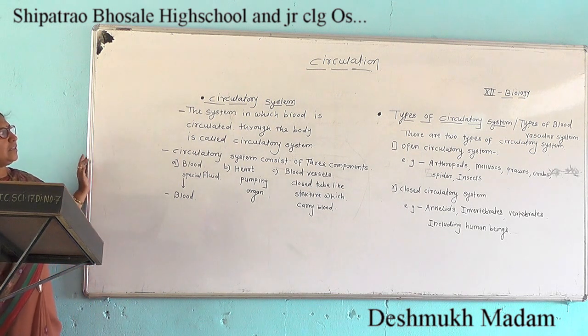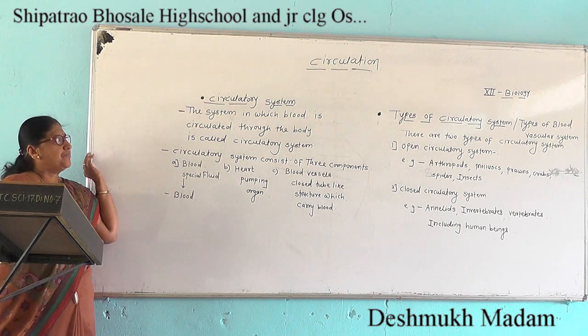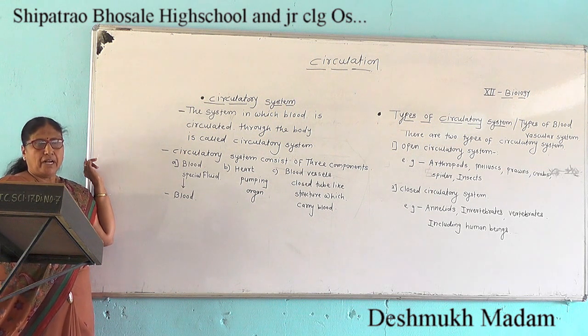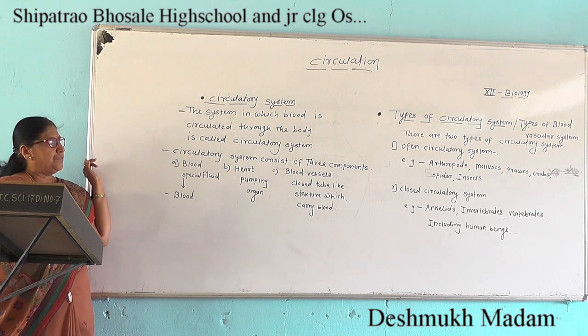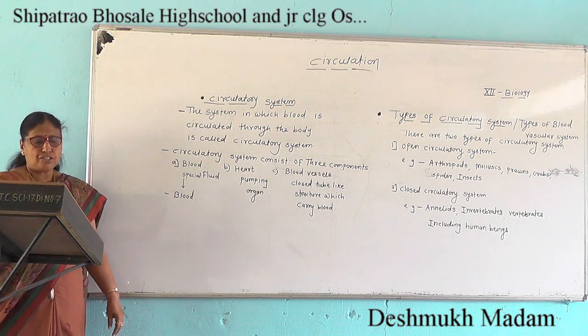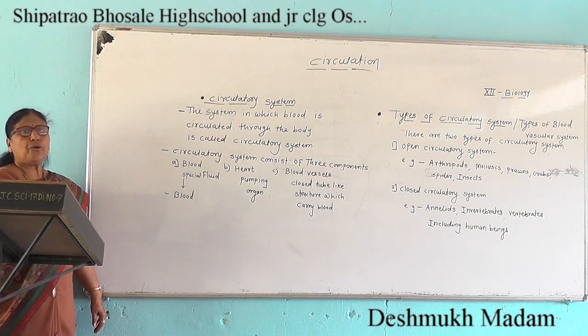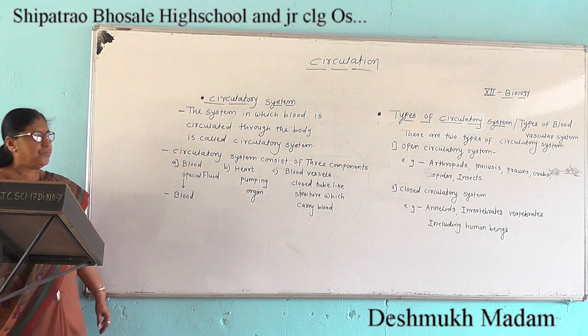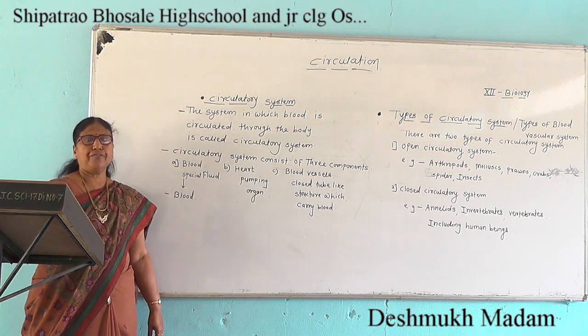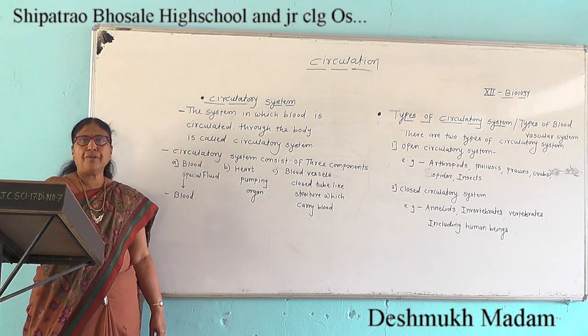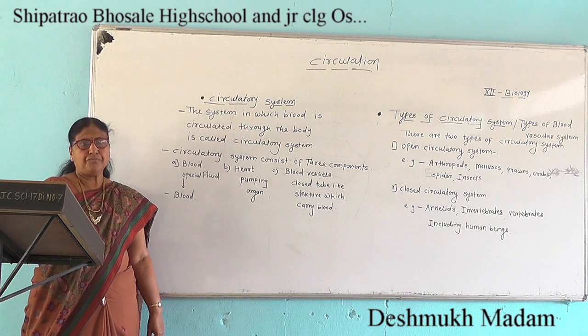The special circulating fluids are the blood and lymph. The blood is a fluid connective tissue which is derived from the embryonic mesoderm.